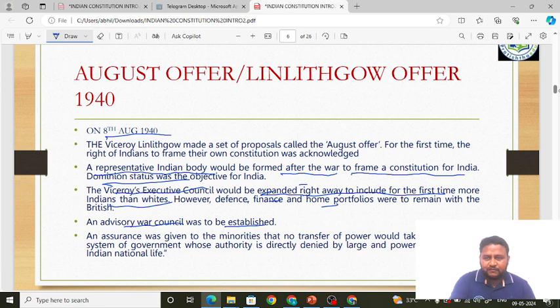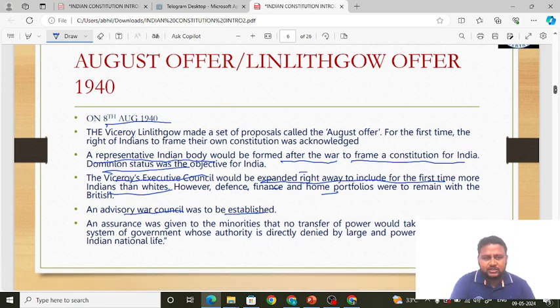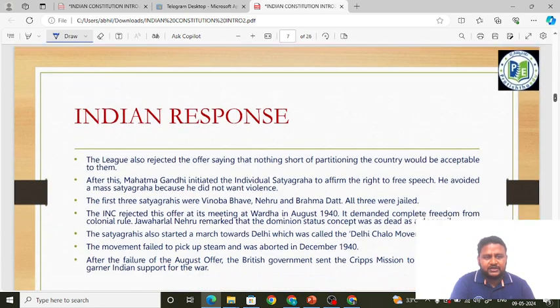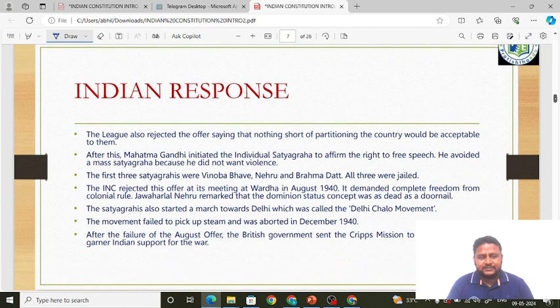These were the proposals of the August offer. So what did the Indians say to this August offer? The Muslim League rejected it, because the Muslim League wanted two constituent assemblies, as they wanted partition of the country.